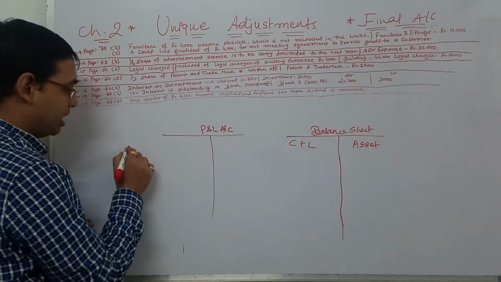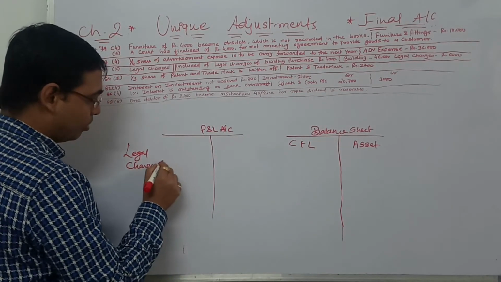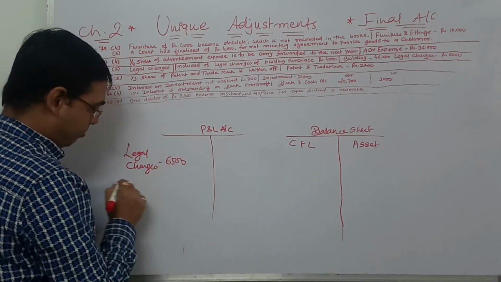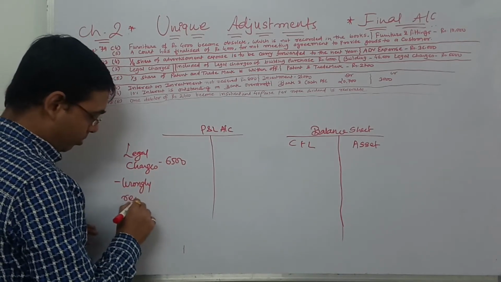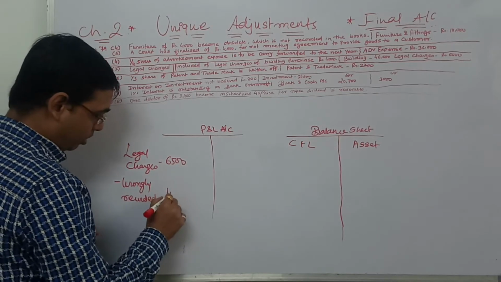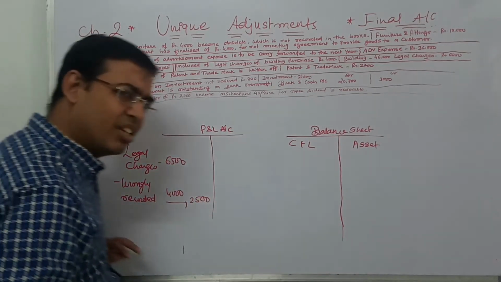What are the legal charges given to you? 6,500 minus wrongly recorded 4,000. Outer column 2,500. Why is it wrongly recorded?